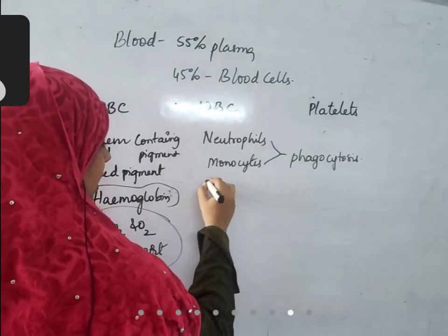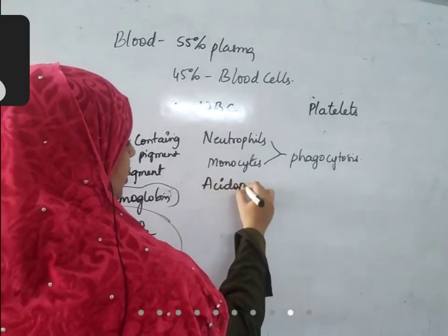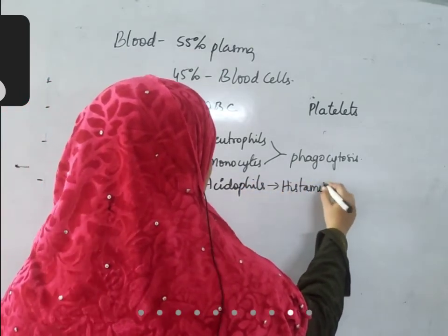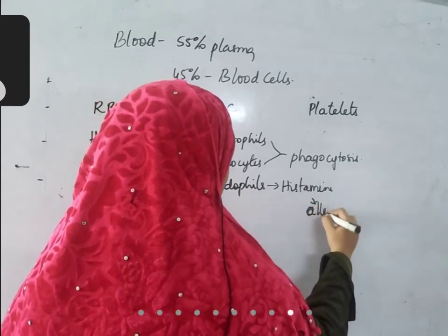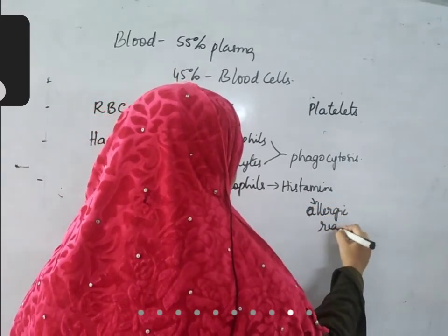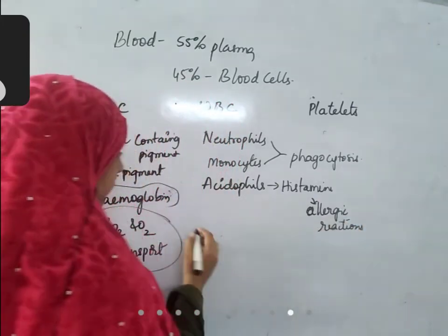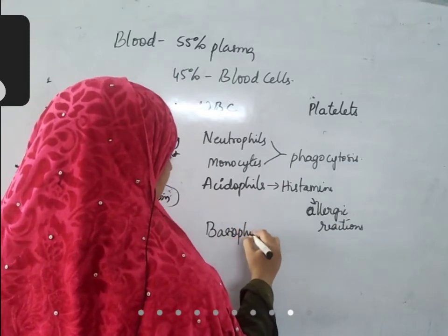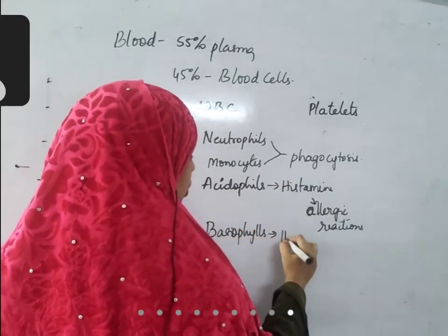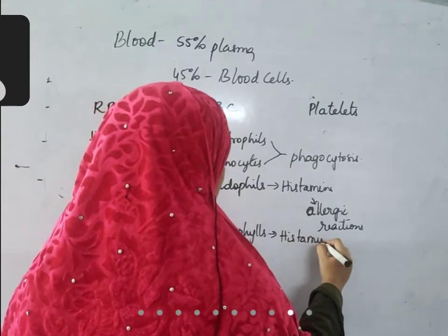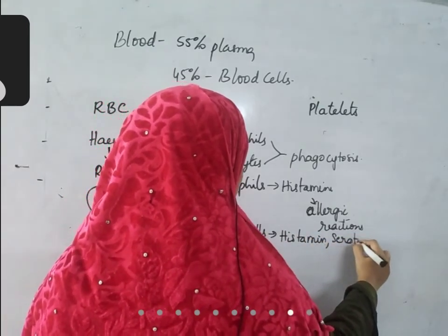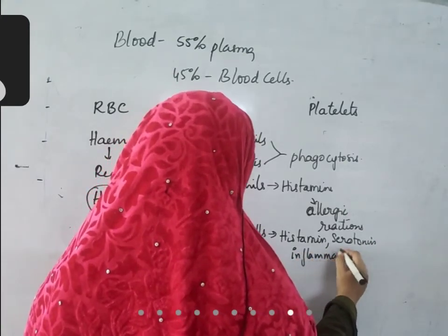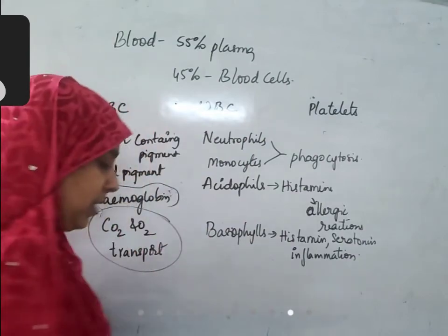And acidophils produce histamine, which is very important for allergic reactions. And basophils are very important. They also produce histamine and serotonin. They are important for inflammation. Okay? Inflammation means swelling.